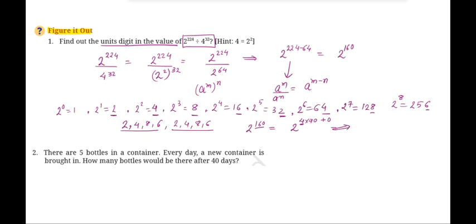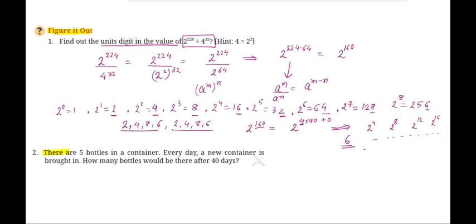So here I won't be writing it as equals to because I do not know the value of this term. But all what I am saying is that the end digit of this number 2 to the power of 160 will be same as the end digit of either 2 to the power of 4 or 2 to the power of 8 or 2 to the power of 12 or 16 and so on. All the powers which can be represented as a multiple of 4. So the end digit of this number will be 6.